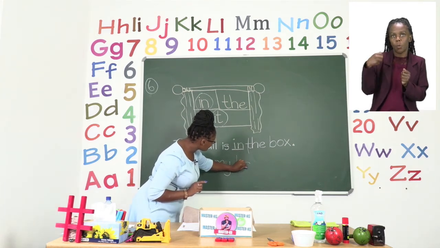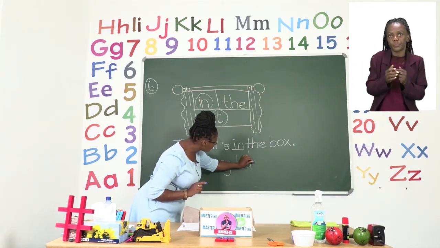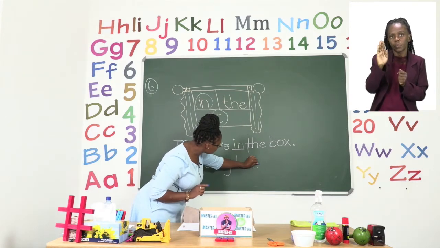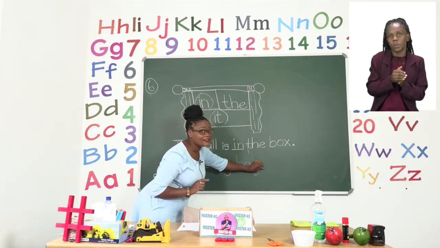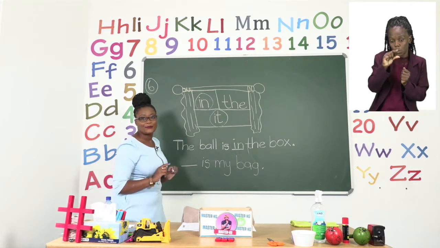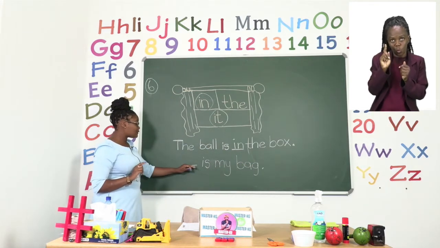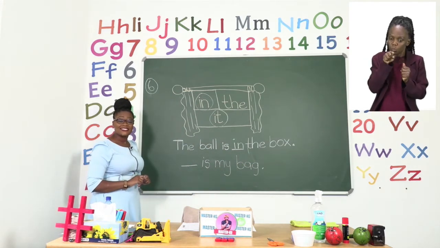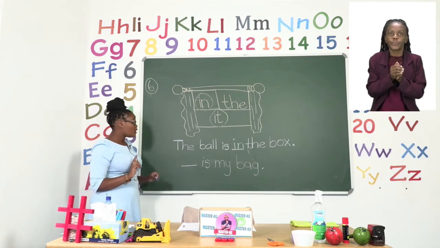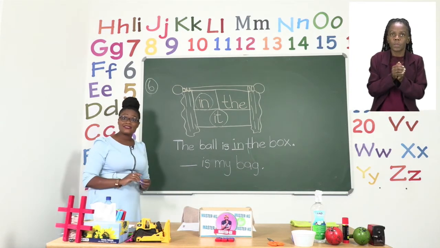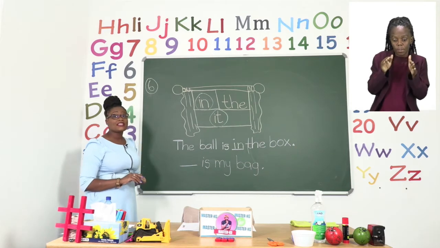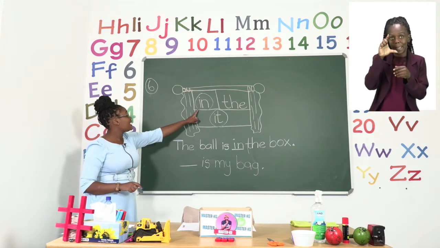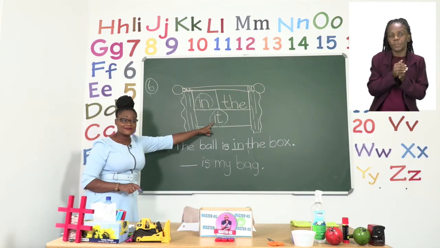Now remember, boys and girls, when you are writing your sentence, make sure that you end it with a full stop. So we need to fill in the beginning of this sentence. Now, because it is the beginning of a sentence, we need to find out if it is in or it.